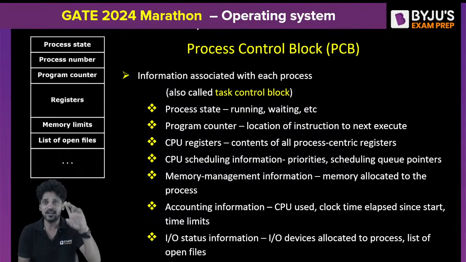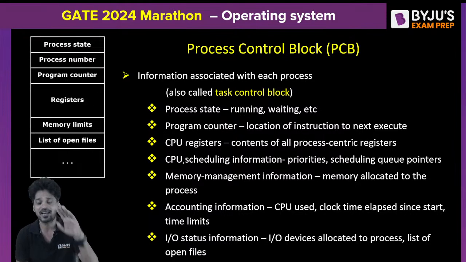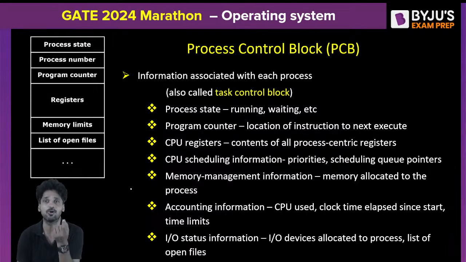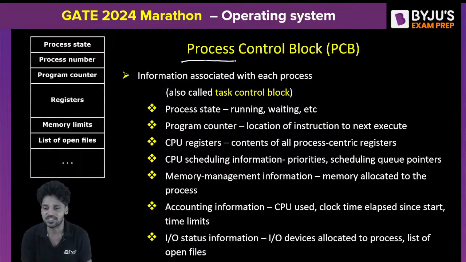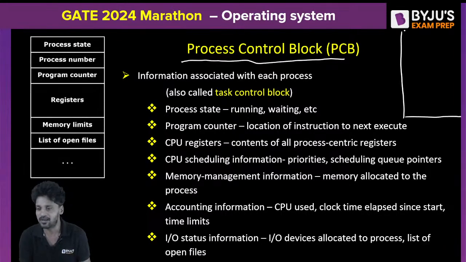Similarly, for every process, upon its arrival, the operating system is going to open a record. This record is called a process control block. This process control block is available in the kernel section of the operating system. Do you know the kernel section?